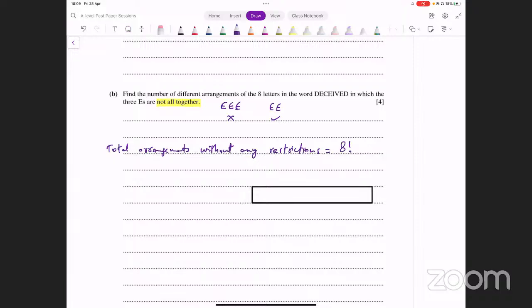However, out of them there are 3 E's which are identical, so we divide by 3 factorial because of that, and there are 2 D's which are identical, we divide by 2 factorial because of that. So total without any restrictions तो आपके पास यहाँ पे directly आ जाएगा. It's going to be 8 factorial divided by 2 factorial and 3 factorial, and that is giving me 3360. This is the total number of arrangements of the letters in the word deceived without any restrictions.